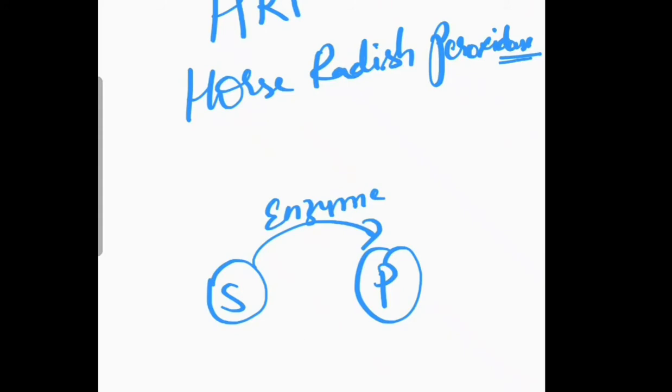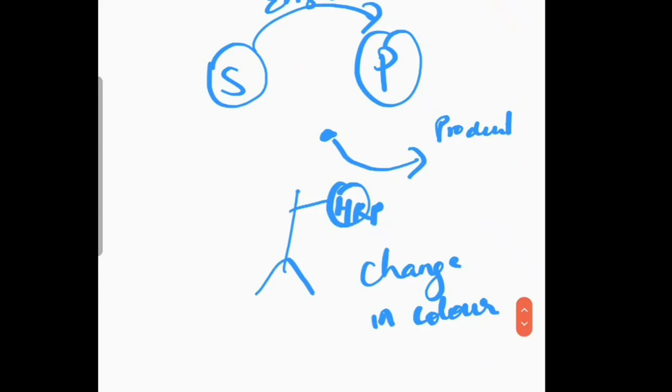So if at all the antibody is tagged to this HRP, upon adding substrate in the titer well, it gets changed to product. How do we detect this? Is basically by the change in color. Usually the substrate on addition will be yellow, and upon the formation of product turns into blue.